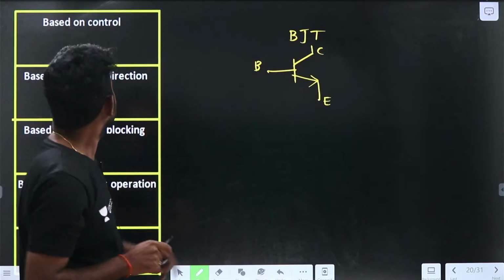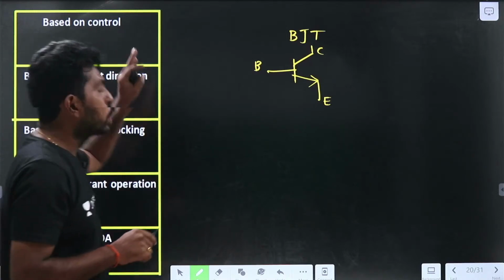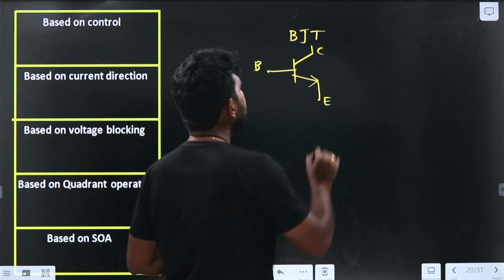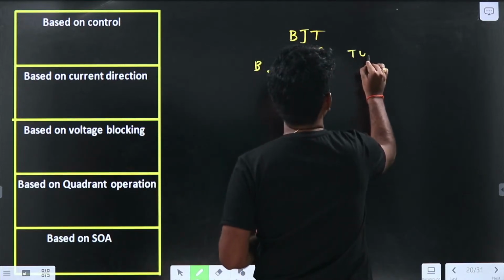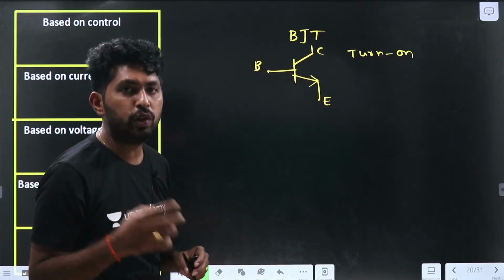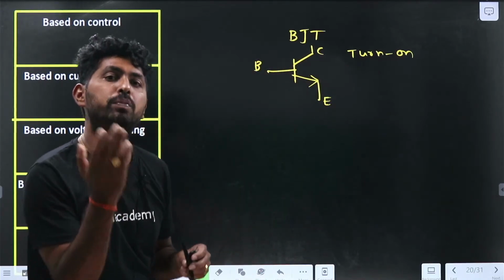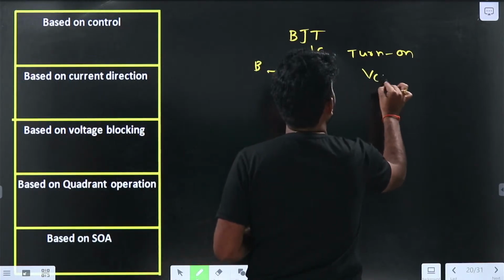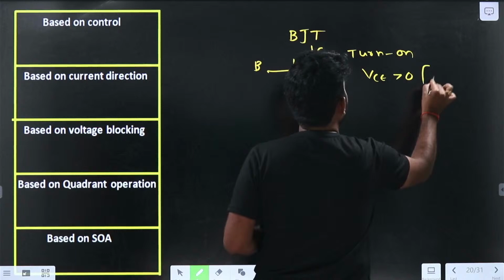That is clear. Now we will see, based on control, whether it is fully controlled or semi-controlled. To turn on the BJT as a switch, what do I have to do? The collector to emitter voltage should be greater than 0, that means VCE should be greater than 0, so that it gets forward biased.